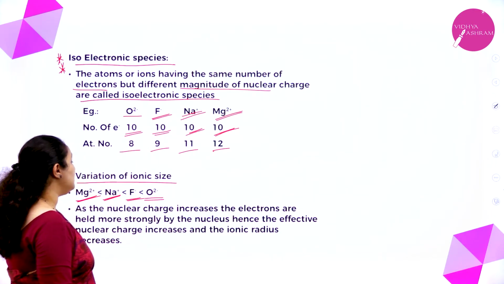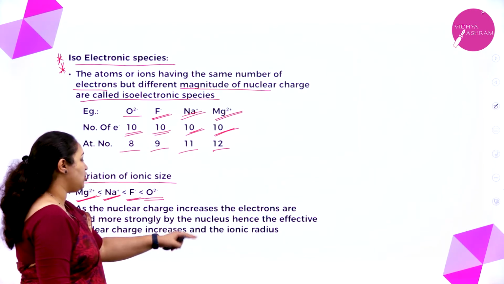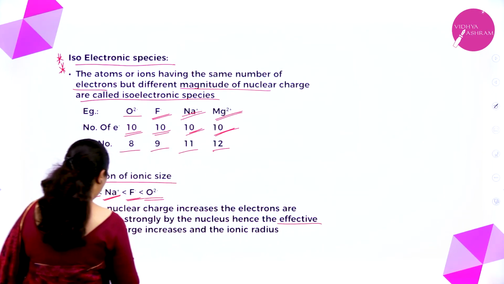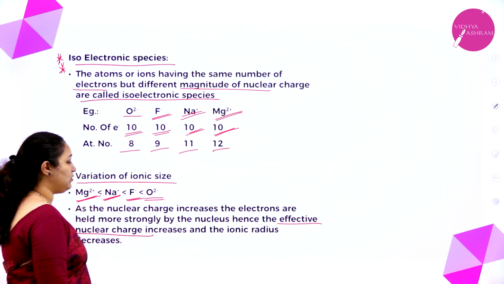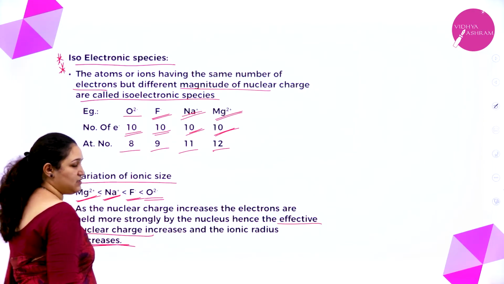Okay. So as the nuclear charge increases, the electrons are held more strongly by the nucleus, hence effective nuclear charge. I already explained what it is. Effective nuclear charge increases and the ionic radius decreases.